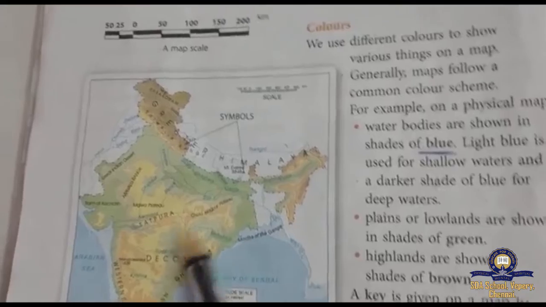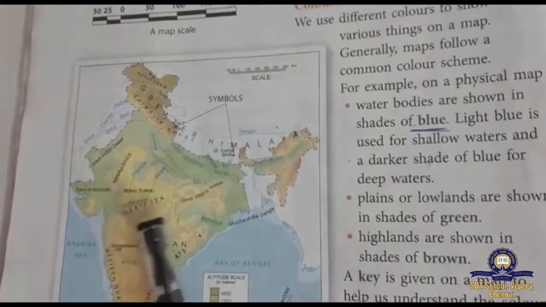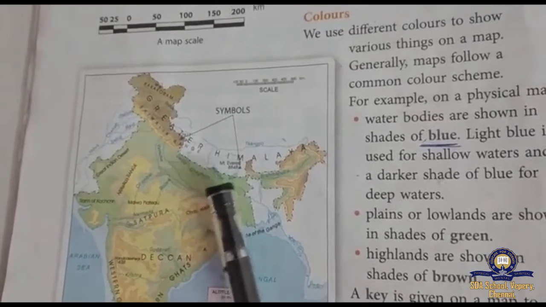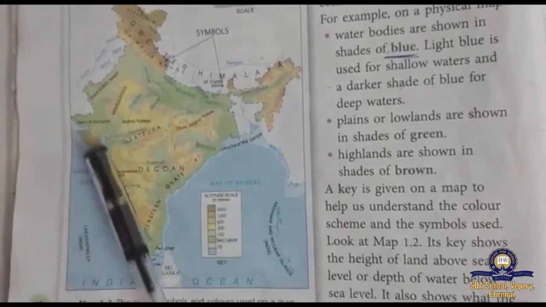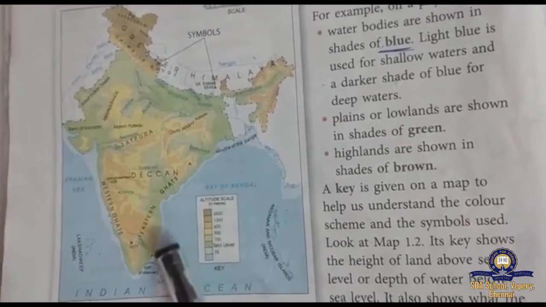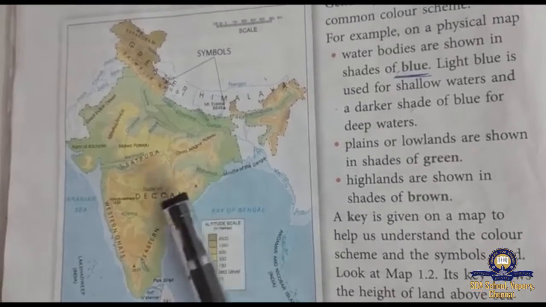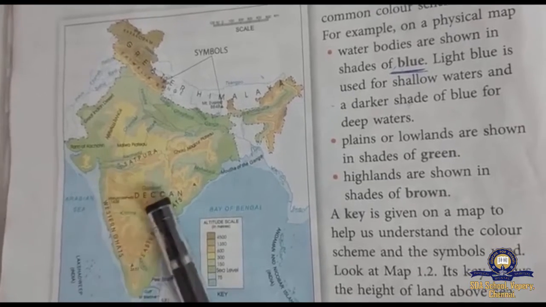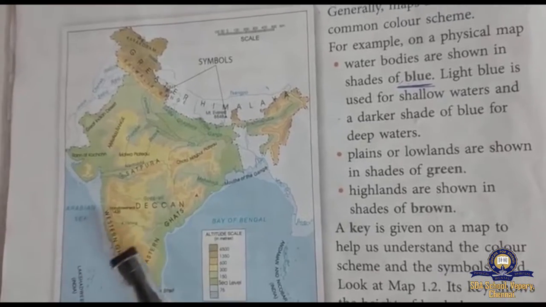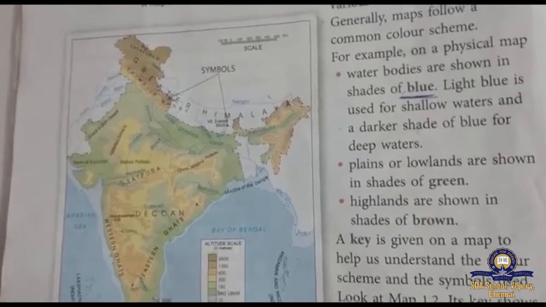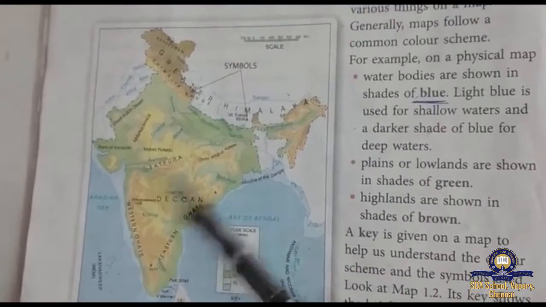And then the brown colors which are shown are mountains and hills. And then the green colors are plain lands and lowlands. And then we also have water bodies. The dark blue lines are oceans, to locate water bodies, right? The small dotted blue lines inside are to locate small rivers and parts of the oceans. This is to locate symbols and colors which are mentioned in the map.